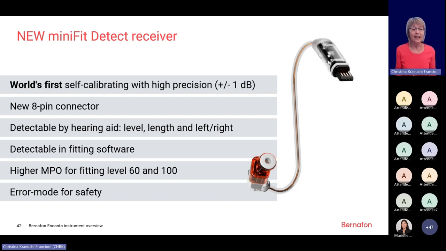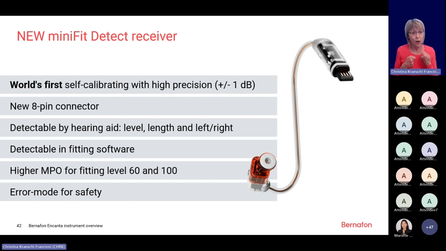It detects the length of the speaker. It detects the strength of the peak of the speaker, if it's a 60, an 85, a 100, or a 105 speaker. And it also detects the left and right side.